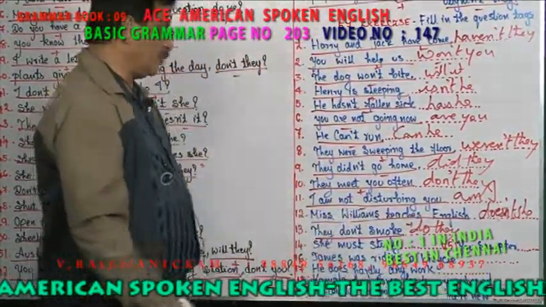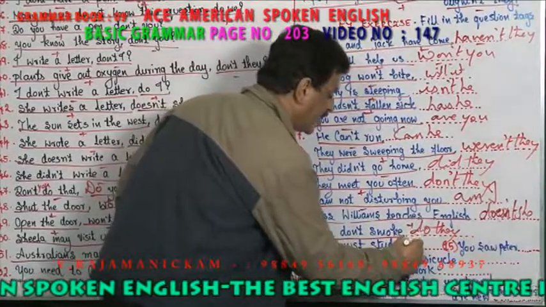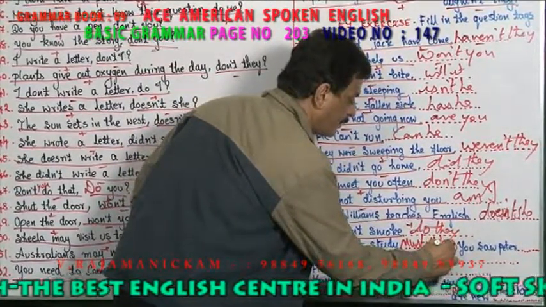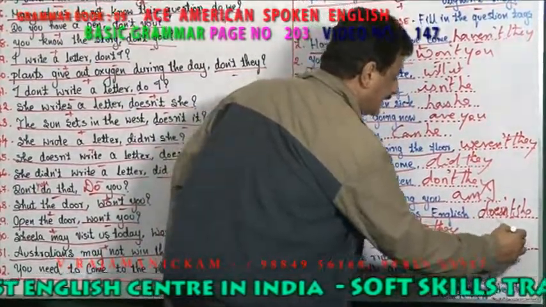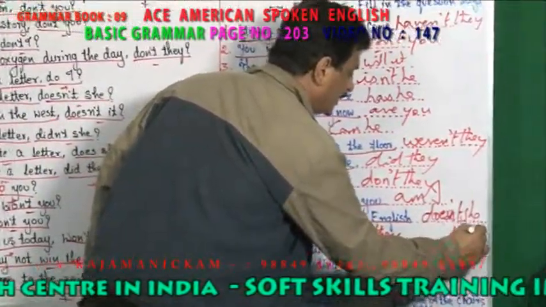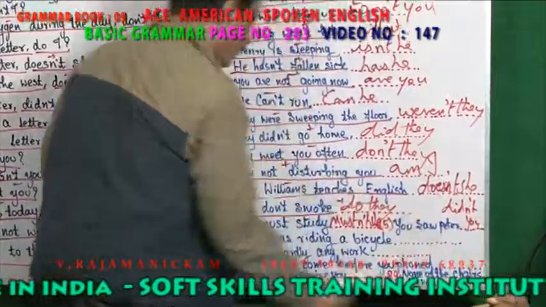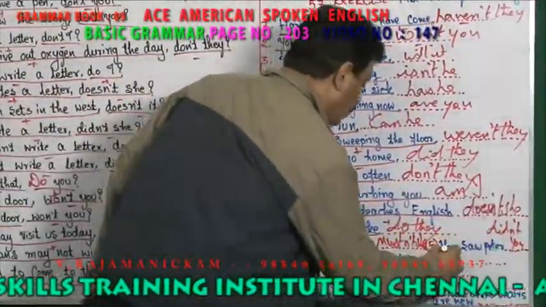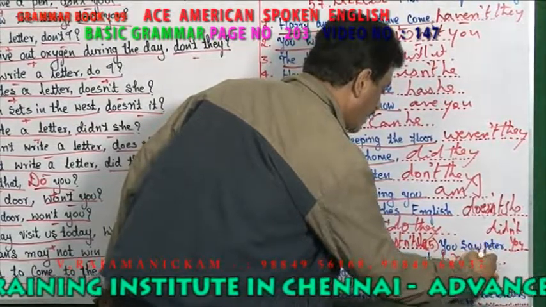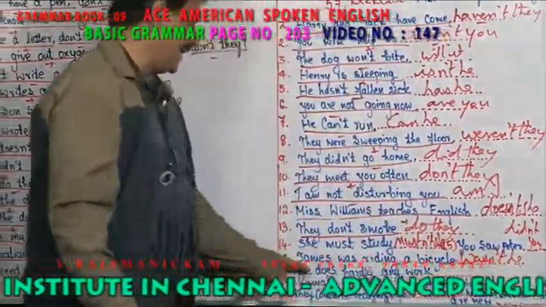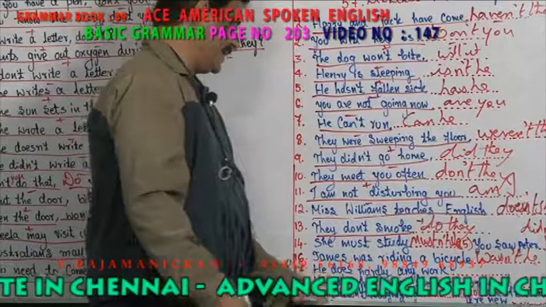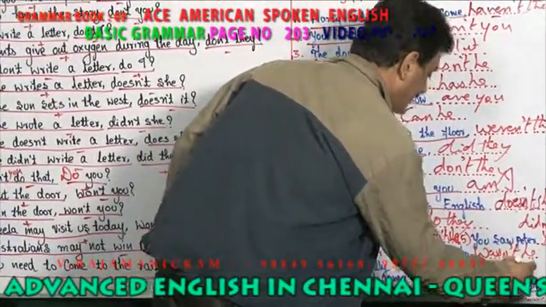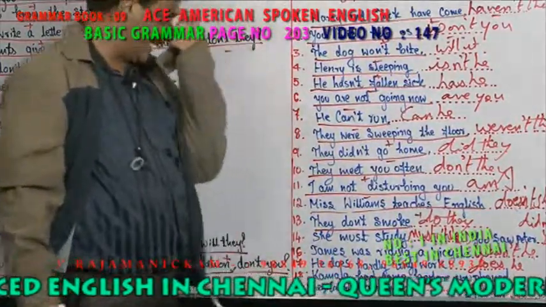She must study. What is the tag? Mustn't she? You saw Peter. Didn't you? Okay. James was riding a bike. Wasn't he? It is a positive, negative. He does hardly any work. Does he? Because hardly is there. So it becomes negative.